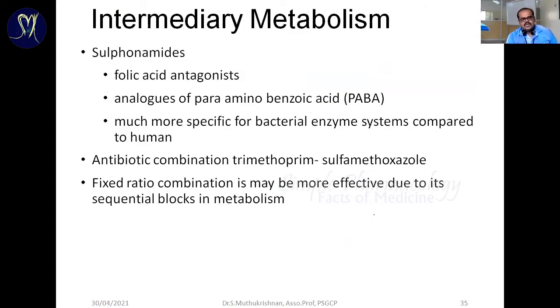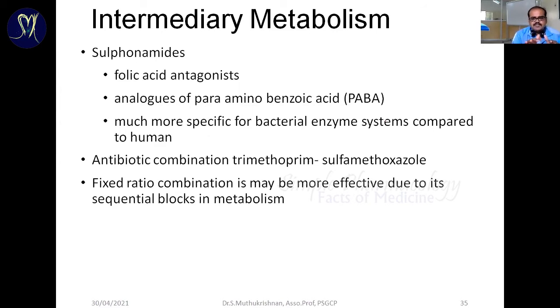Okay. So the third one is the intermediate metabolic process. We have already discussed sulfonamides. We know that folic acid is one of the very essential compounds for the survival of the organism and cell. The folic acid biosynthesis is inhibited by sulfonamide, because sulfonamide has a structure similar to the folic acid raw material, which is nothing but para-aminobenzoic acid.